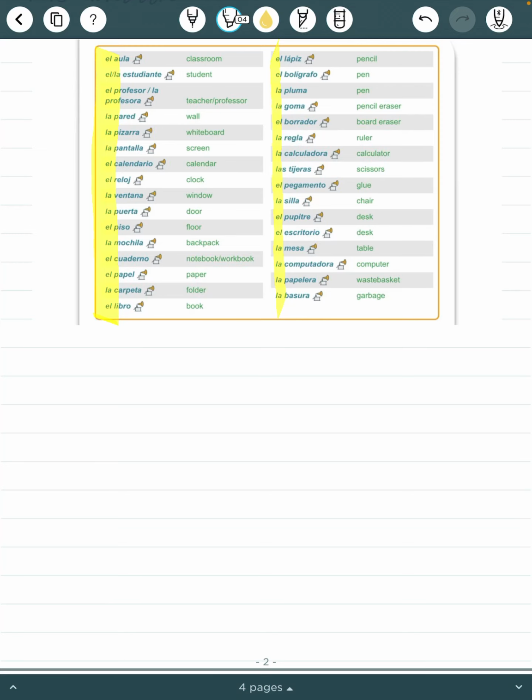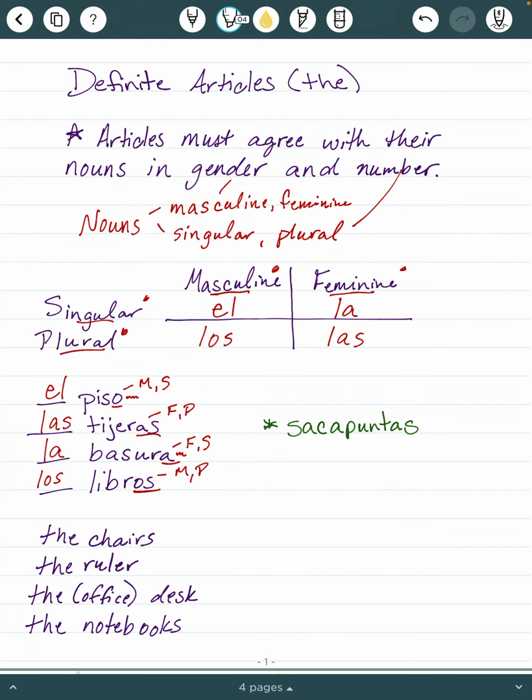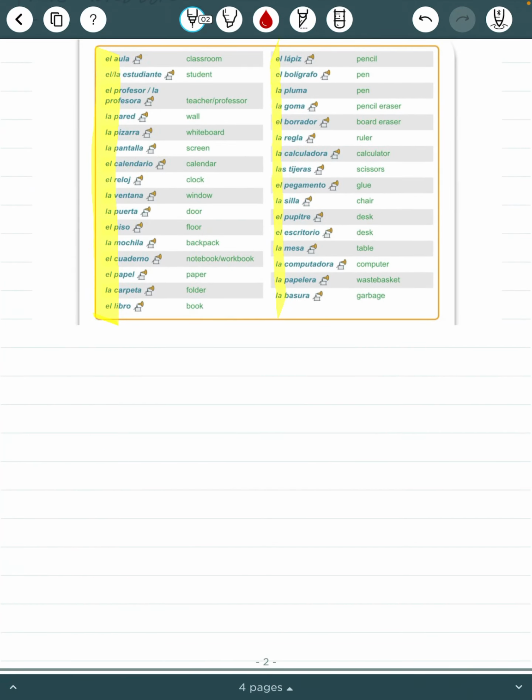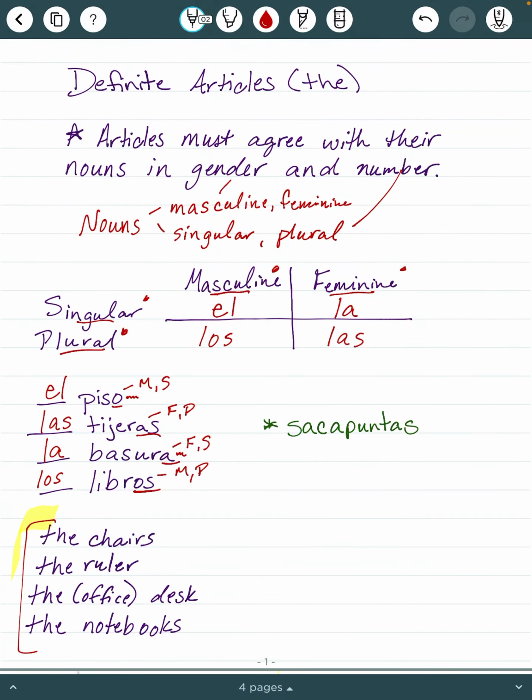Now to go up here and use our English words and to change those and make them into Spanish, let's try this out. So the chairs. If you don't know the word for the chairs, go back over to your vocabulary list and it will be on here. There it is, la silla. Now notice that's just chair, not chairs. So we are going to have to do a little bit of work here. So the chair is la silla,